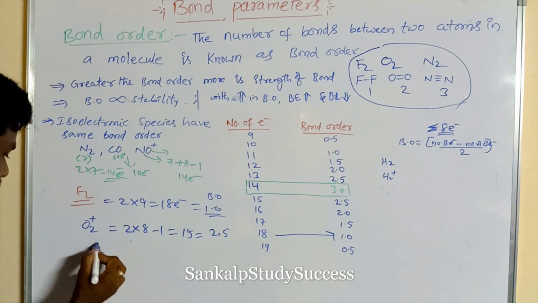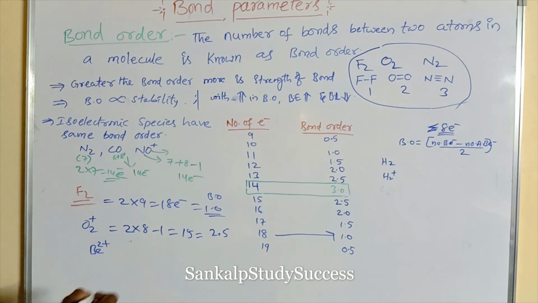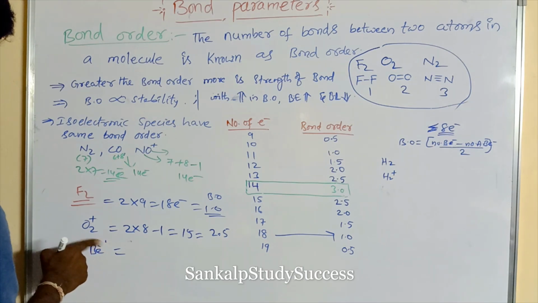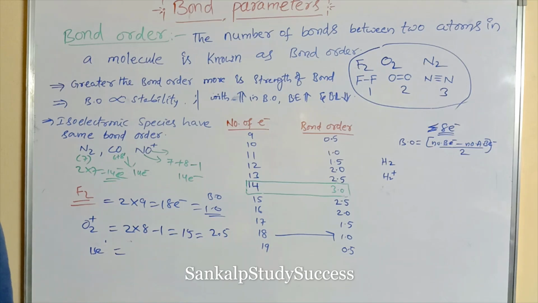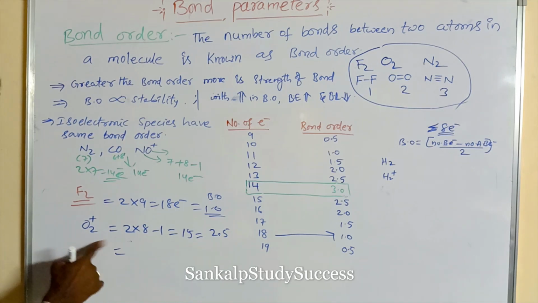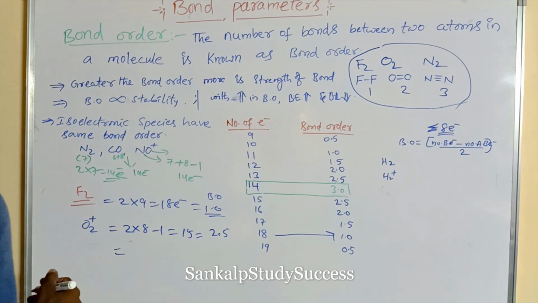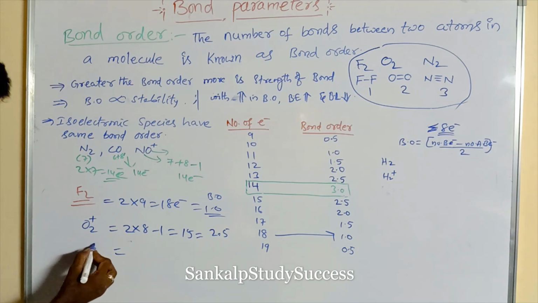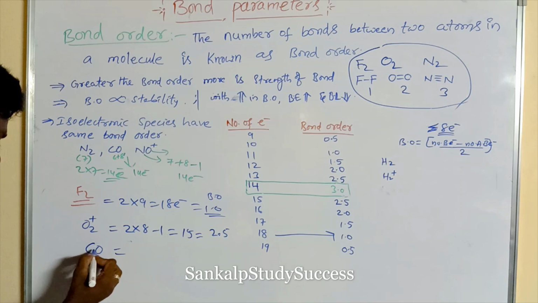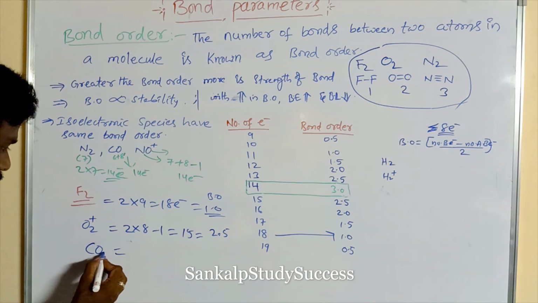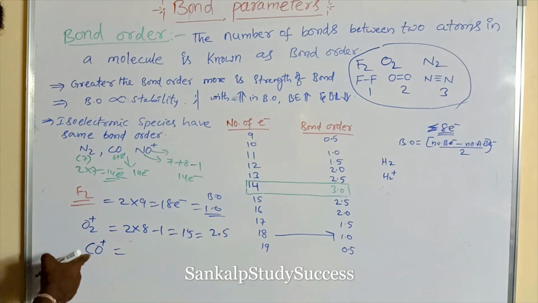Be2 plus, what is the bond order? Beryllium, what is the atomic number? Next, the bond order of CO plus.